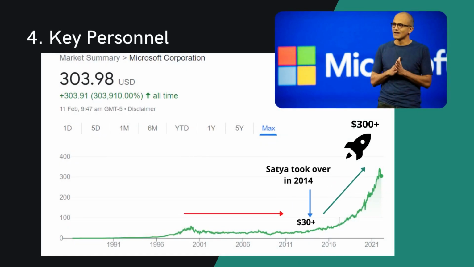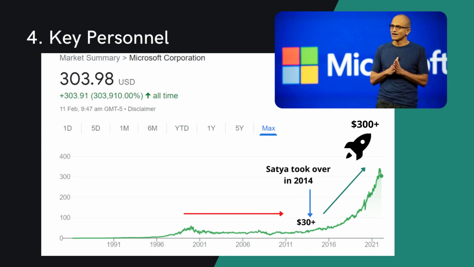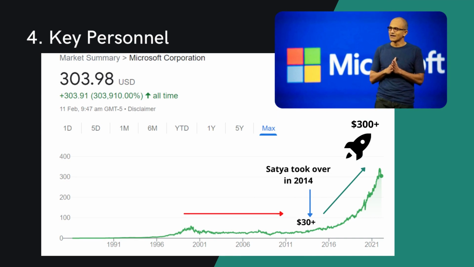On the other hand, a good leader can almost rebuild a company. One example is Satya from Microsoft, who took over the company in 2014 and brought Microsoft back from the edge of irrelevance by expanding into other segments. Prior to that, the company was stagnant, and this was reflected by the stock movement. As you can see, it was stagnant in early 2000s and then went up to the moon recently.